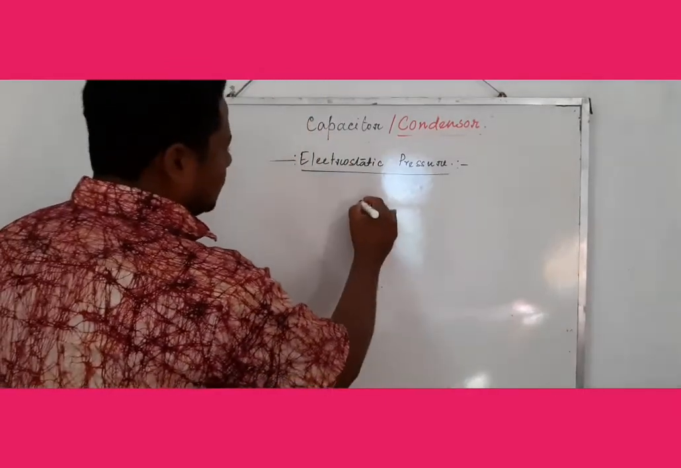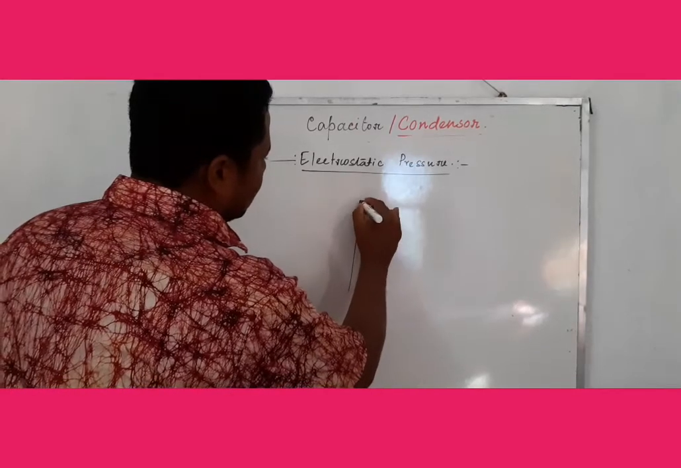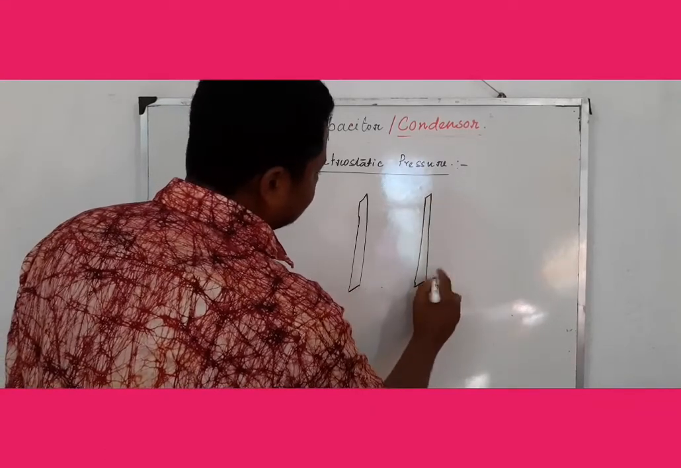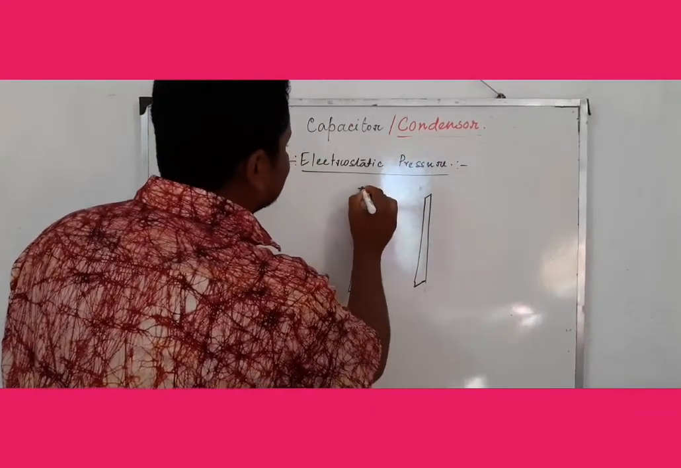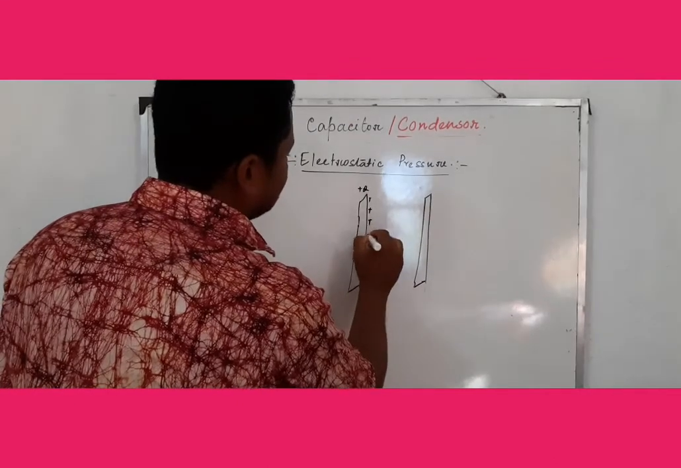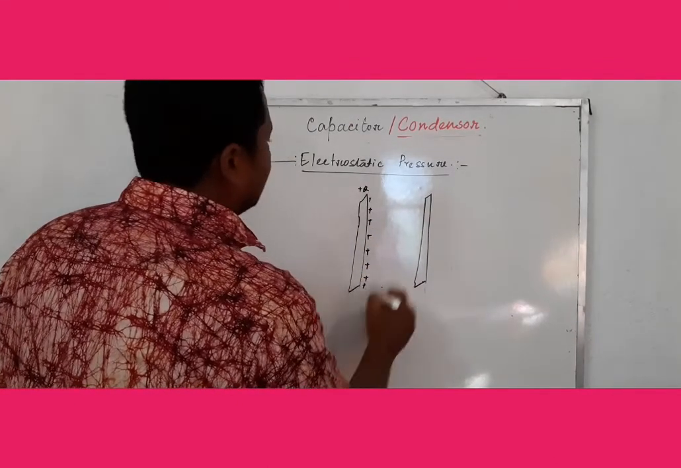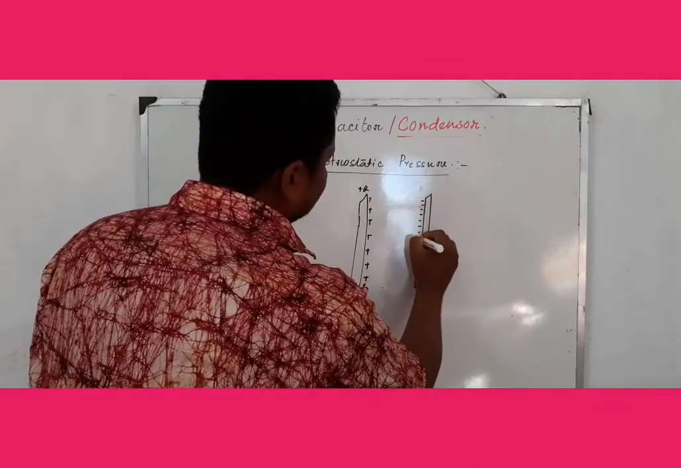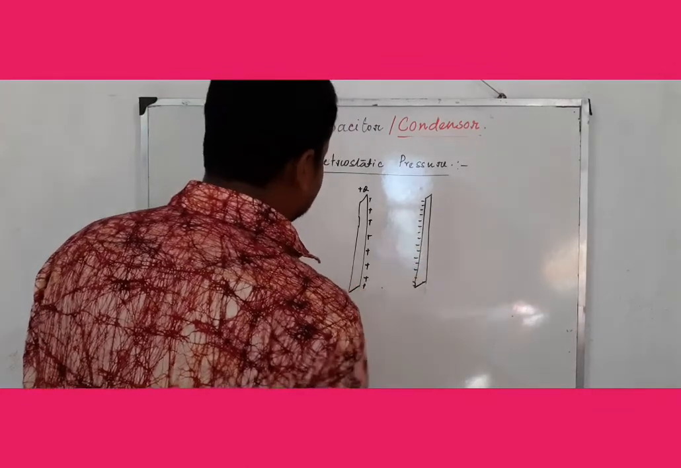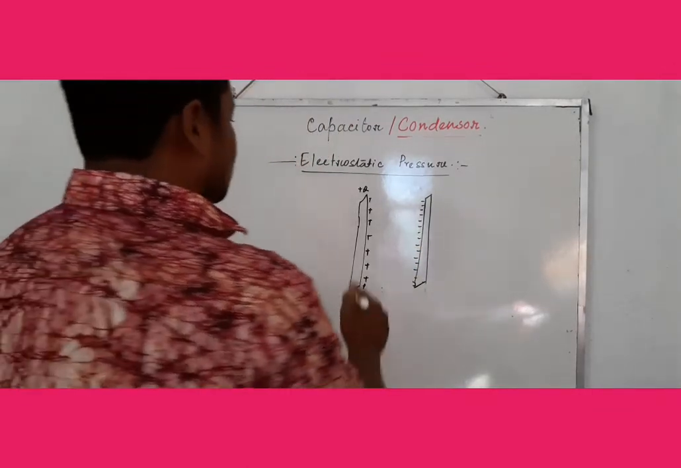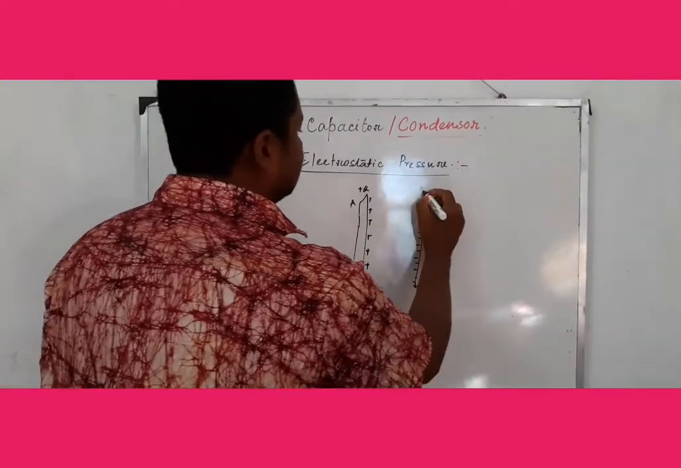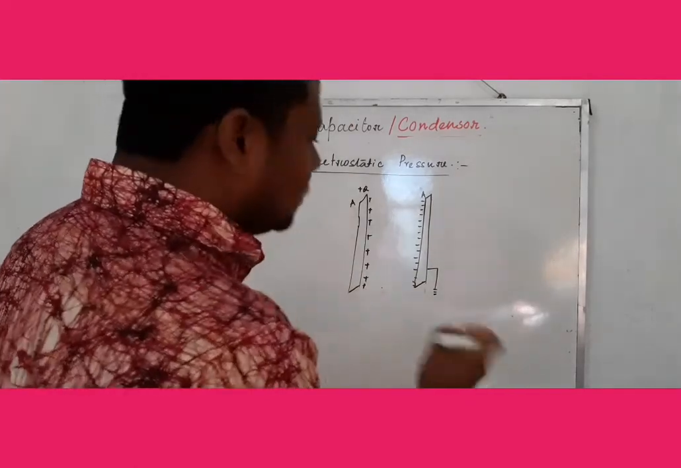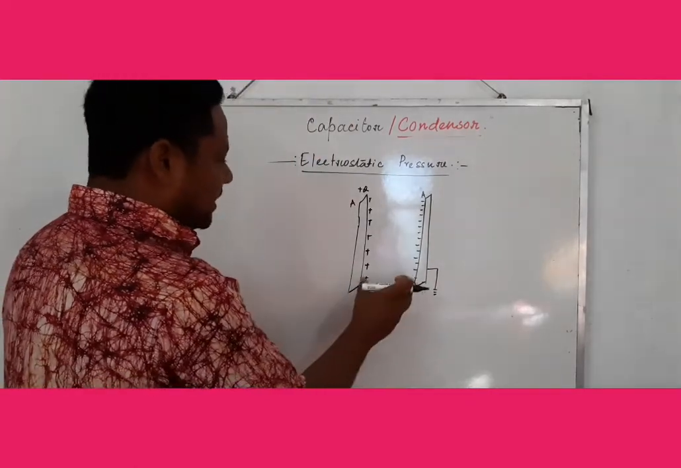Let us suppose two conductors, that is a plane parallel plate capacitor. Plus Q charge is given to the surface of the first conductor, and in the second, minus Q charge is given to the conductor. The cross-sectional area of each conductor is A. Now we calculate what will be the force of attraction between these conductors.